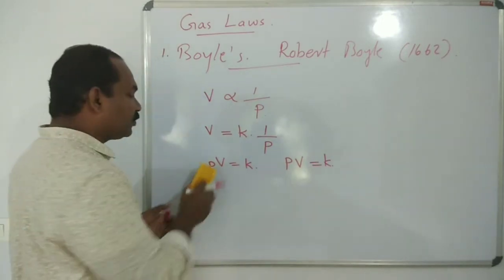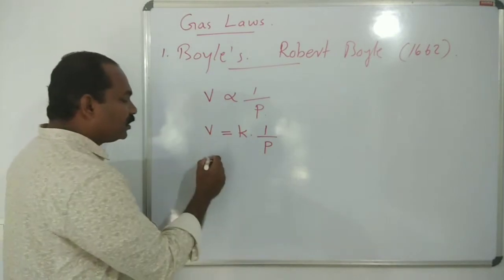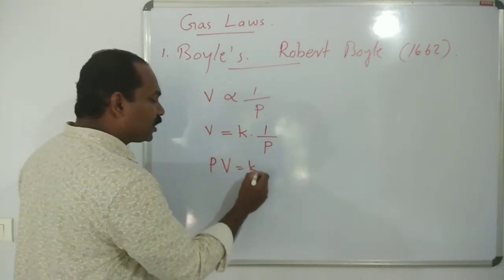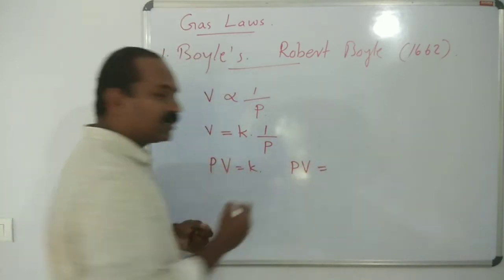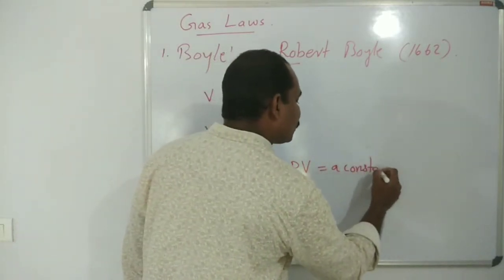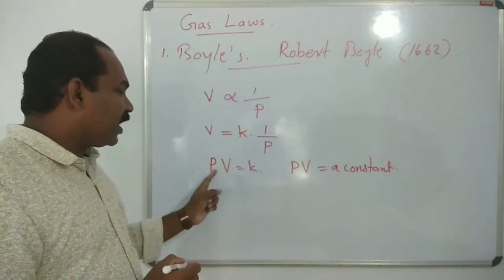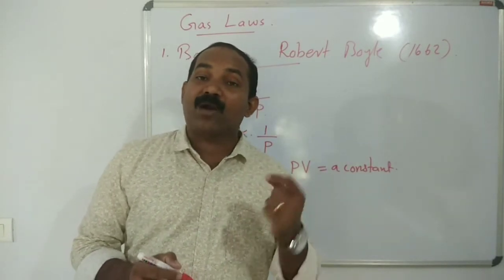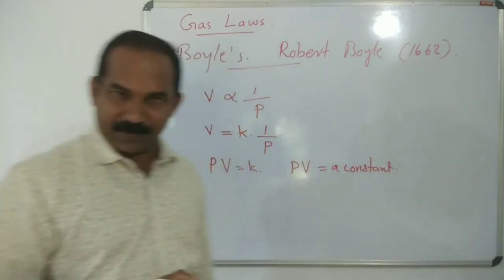Small p is partial pressure, so we write capital P. That is, pressure into volume at a given temperature is a constant. The product of pressure and volume at a constant temperature for a given mass of gas is constant.